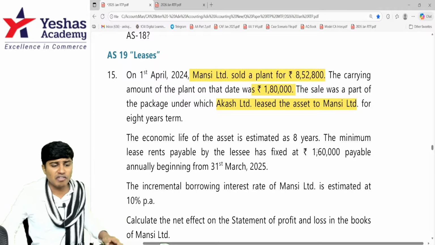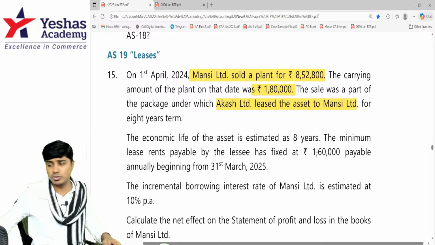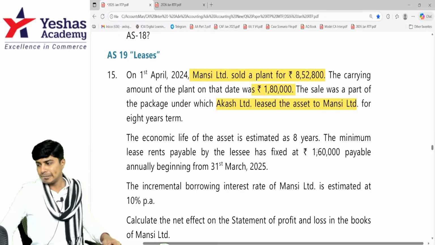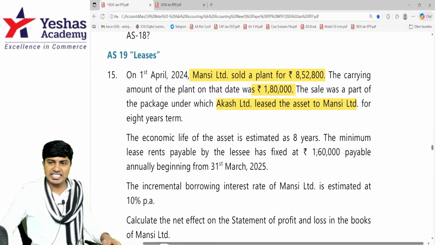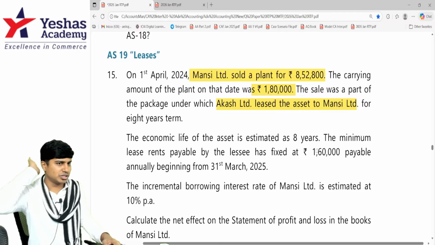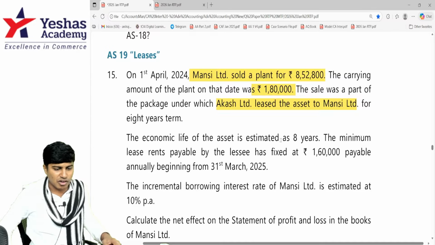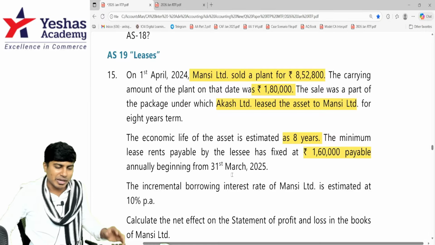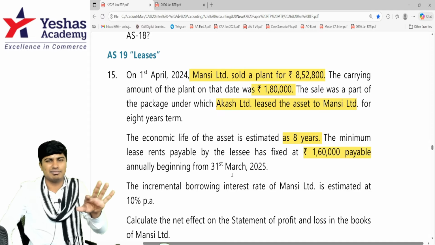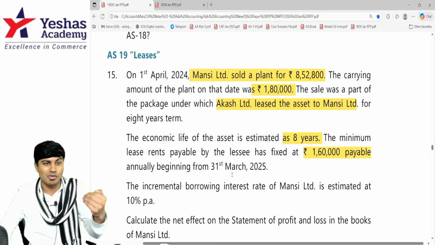How much is the profit? First of all, find the profit. 8,52,800 minus 7,80,000. 72,800 is the profit on sale of this asset. The economic life of the asset is 8 years. The minimum lease rental expected is 1,60,000. Basically, they're not telling us whether it is operating or finance lease. They want us to find.